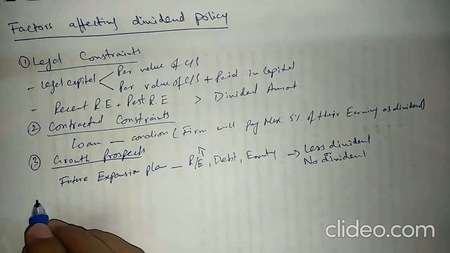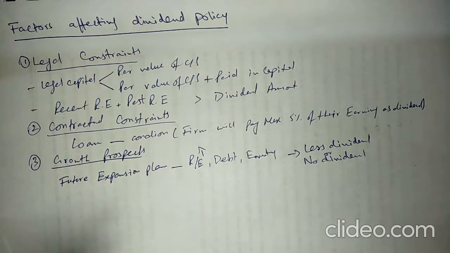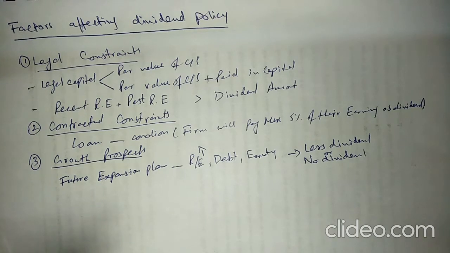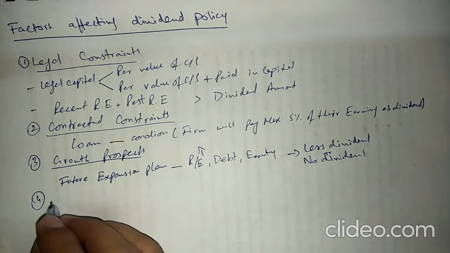So this is the third factor. If a company wants to grow in the future, they will pay less dividend. They will save this money and invest it next year rather than giving a dividend today. The fourth factor is the owners' consideration.